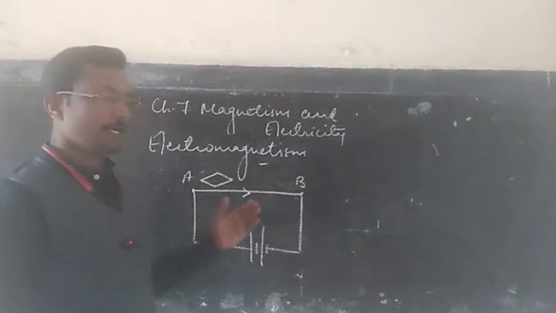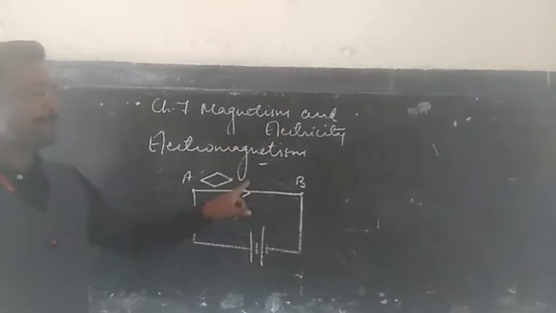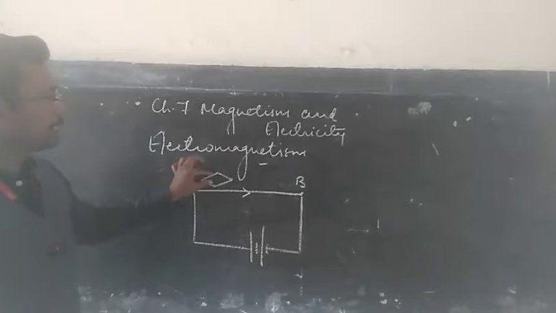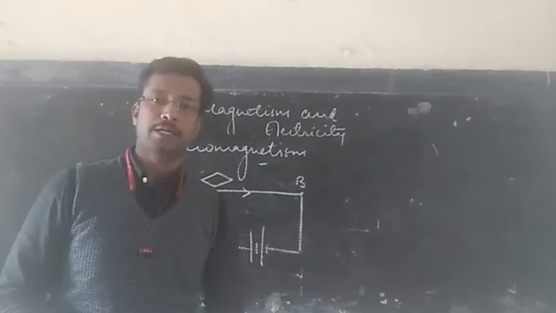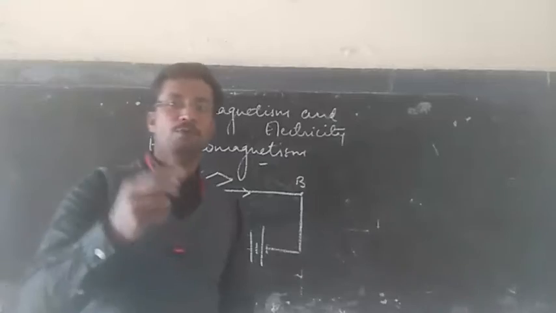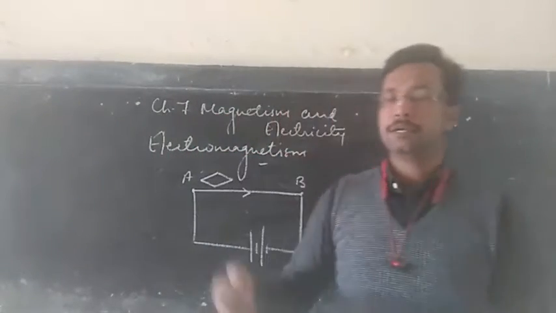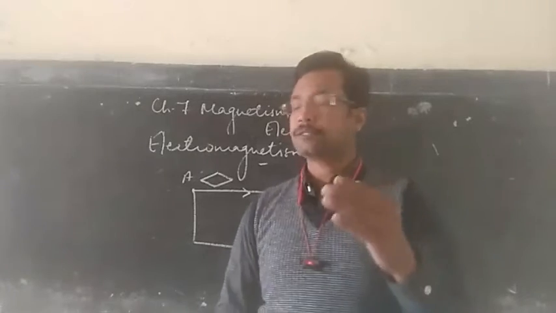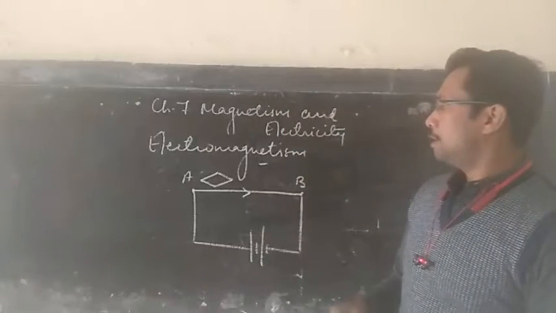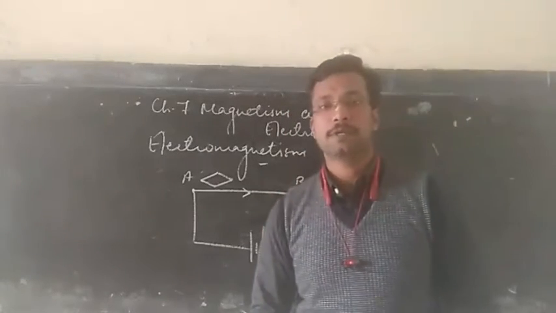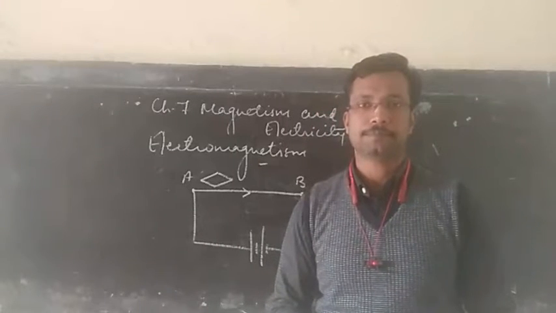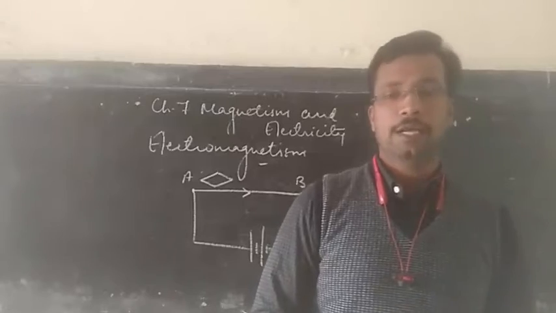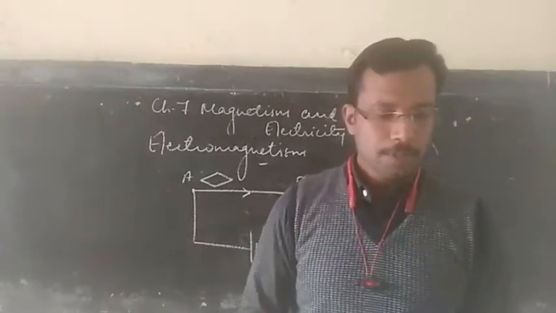As soon as the current goes into AB, where it is producing a magnetic field, we can notice some deflection on this magnetic compass. This movement or deflection in the magnetic compass gives an idea that there is a magnetic field produced in the conductor AB. This is a phenomenon called electromagnetism.